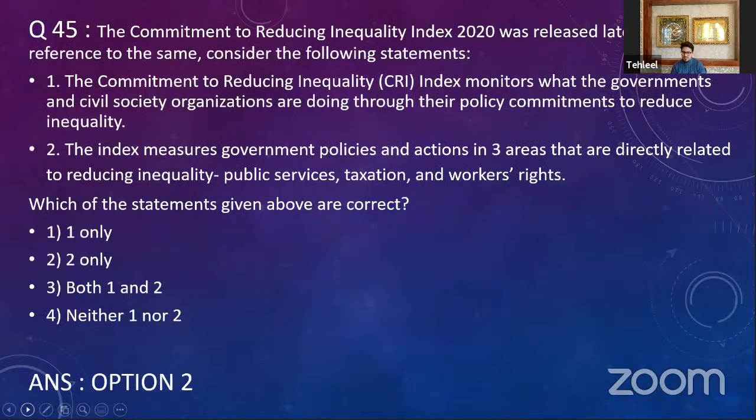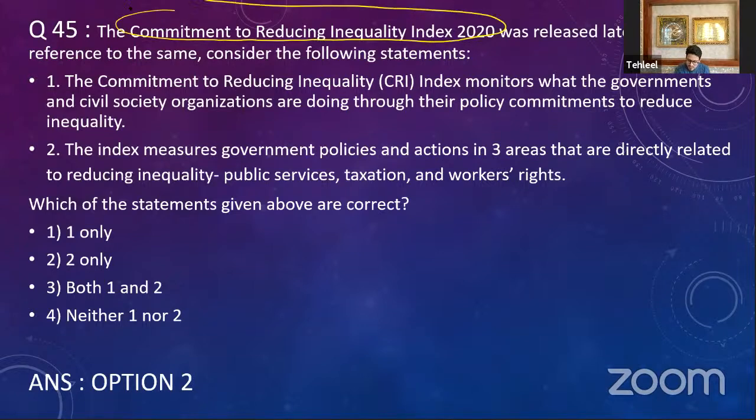Then we have another question, number 45. It is the Commitment to Reducing Inequality Index. The Commitment to Reducing Inequality Index was released lately. With reference to the same, consider the following statements. Okay, now the Commitment to Reducing Inequality Index. Now this index monitors what the governments and civil society organizations are doing through their policy commitments to reduce inequality.